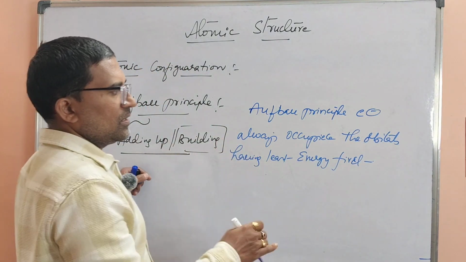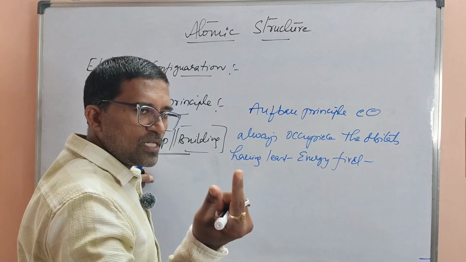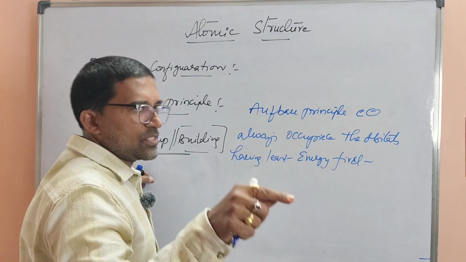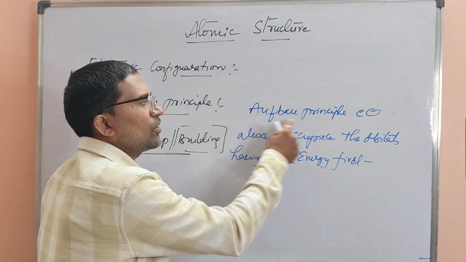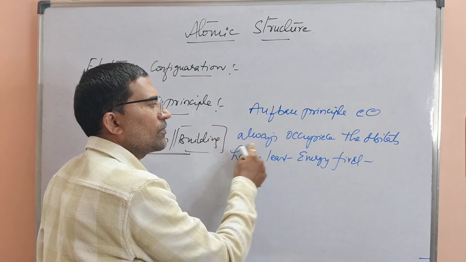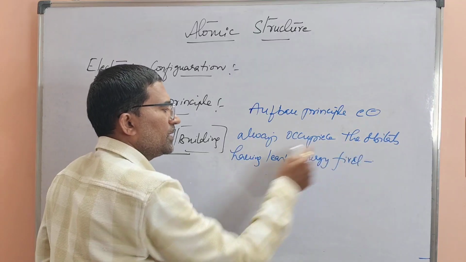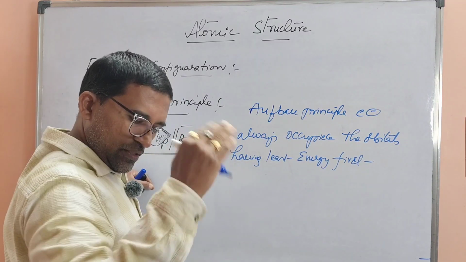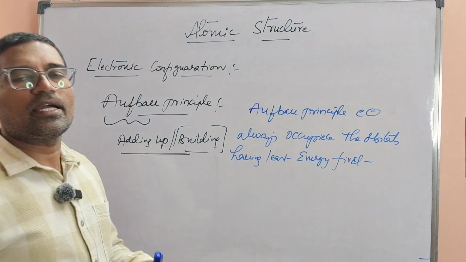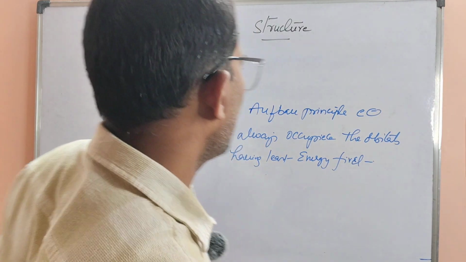In the sense, the orbitals having higher energy will be occupied next. So initially, electrons always occupy the orbitals having least energy first, and only then do they enter the higher energy atomic orbitals.